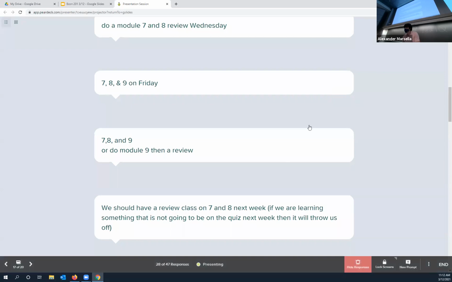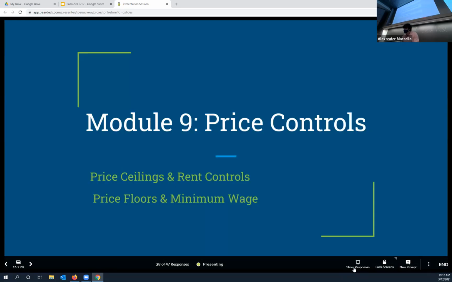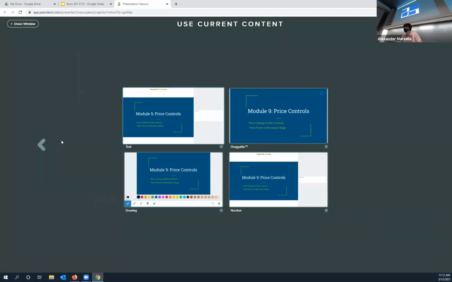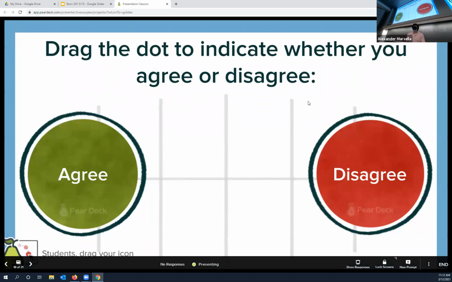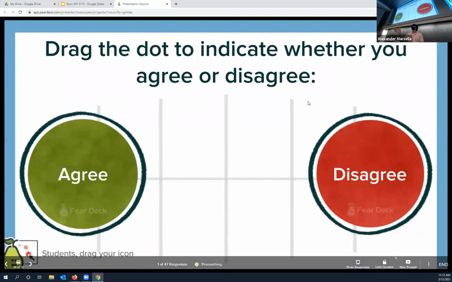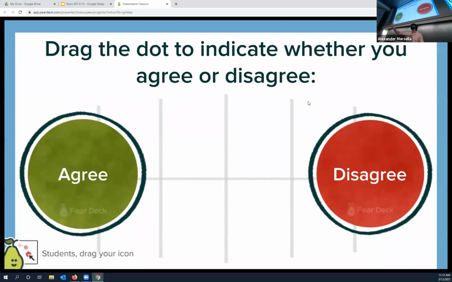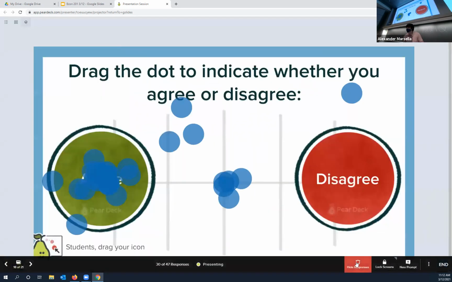So here's what we'll do. Tell me what you think, but I still have one more slide for you folks. I apologize for holding you up so long, so don't leave just yet. Minimum wage on Monday, review 7 and 8 on Wednesday to prepare you for the quiz that's next Friday. And then the following week, we'll do all of module 9 for real, with all price control, rent control, all that stuff. That's what we'll do.